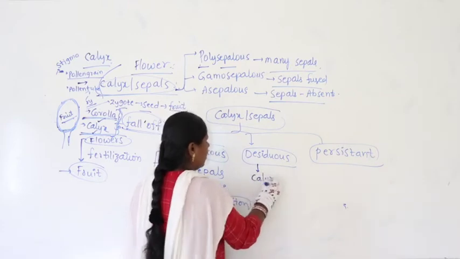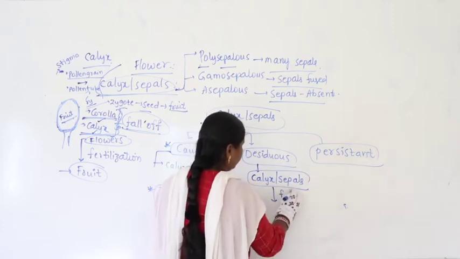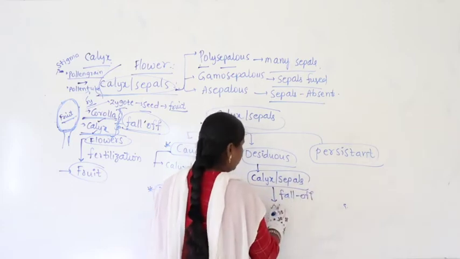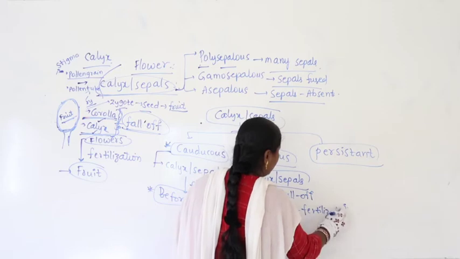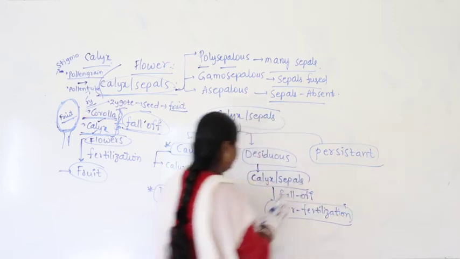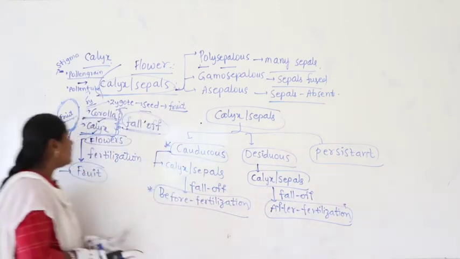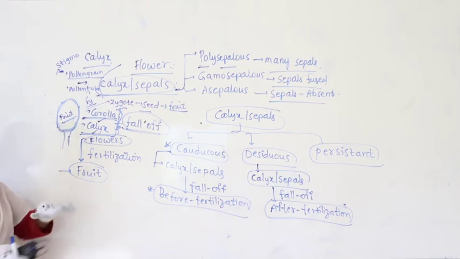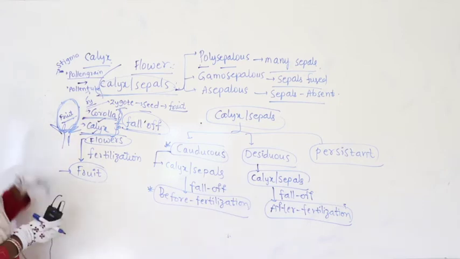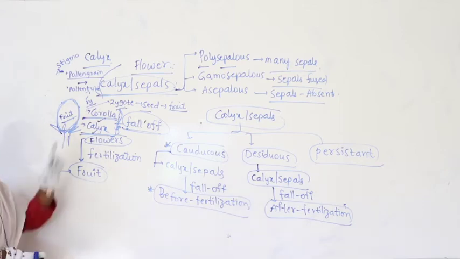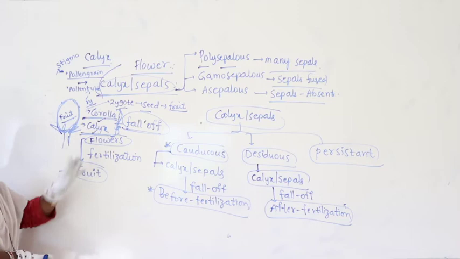Deciduous. Now if you take the deciduous, what can we see here? Calyx or sepals fall off after fertilization. So when calyx and sepals fall off after fertilization, meaning what? The flower is converted into fruit, and until then the calyx is there. Even after formation of fruit the calyx exists, but after that the calyx will fall off.